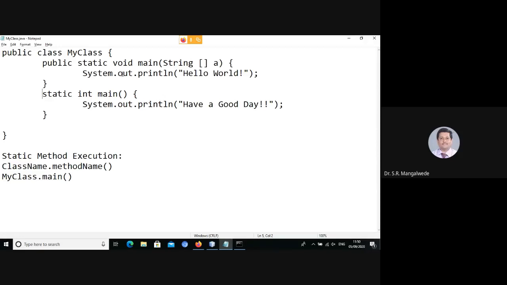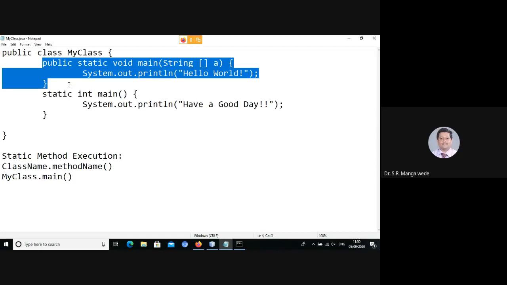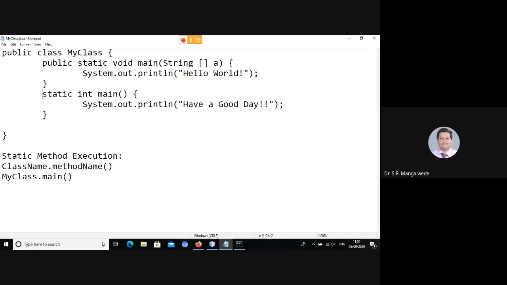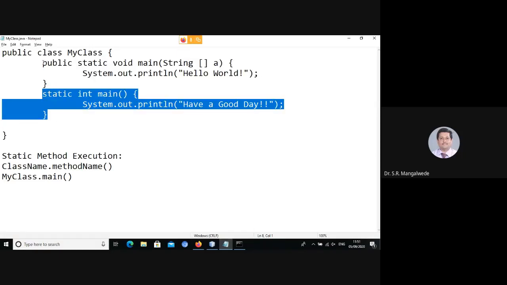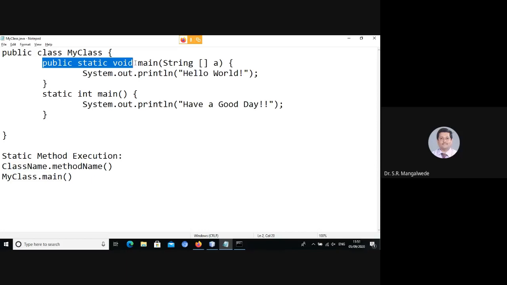Method. Which one, sir? Oh, I just wrote one more main. What comes to your mind by looking at this? Overloading. Function overloading. Simple, it is function overloading. But when I execute this program, the JRE is interested in only this one. It will never execute this, because it looks for the signature public static void for the main method.